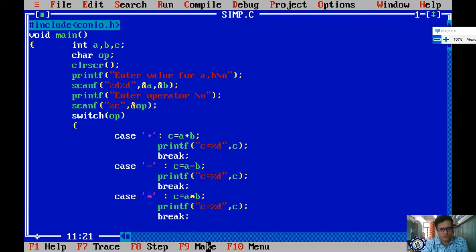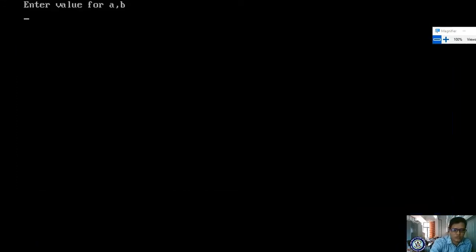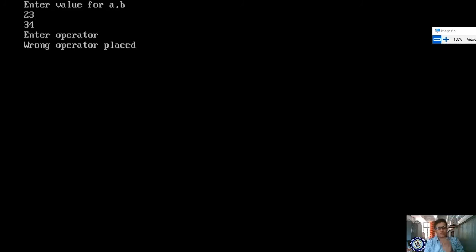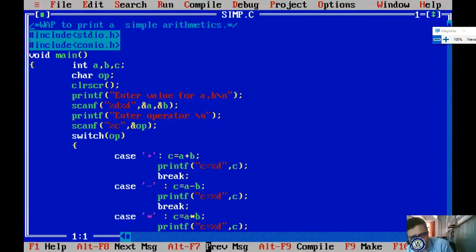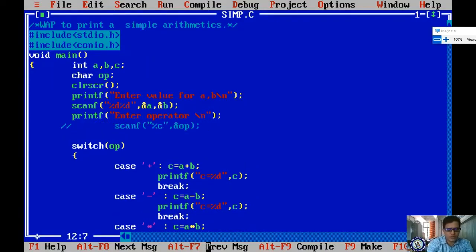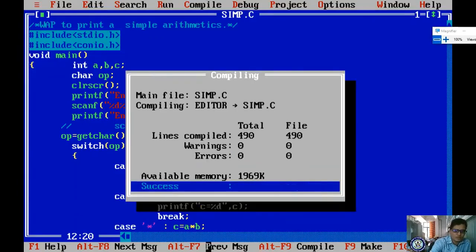For this ampersand op, let me save. %lc ampersand op. Alt F9, Control F9. 23, 34. Enter operator, but it is not allowing me to enter. Why? For these kinds of programs, what do we have to do? Okay, it does not work. I will go for unformatted input. Getchar. What is the purpose of getchar? To read a character from the keyboard. I'm compiling and running.